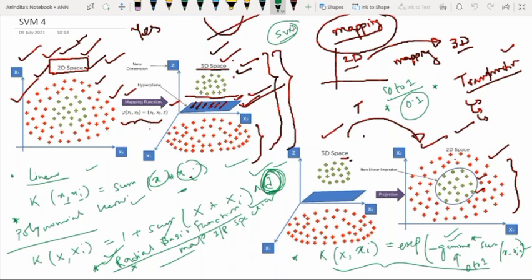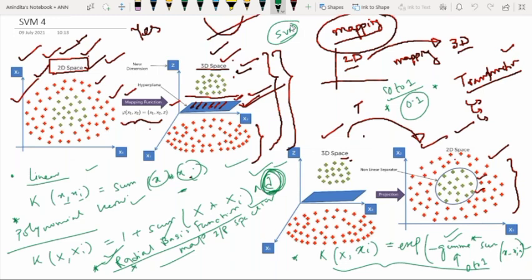Whenever we have multiple classes, this algorithm will not work properly, right? So this is another problem that I want to discuss with you all. This is the main disadvantage or demerit of support vector machine. So these are the basic details of support vector machine.